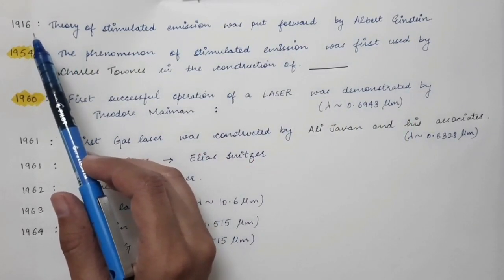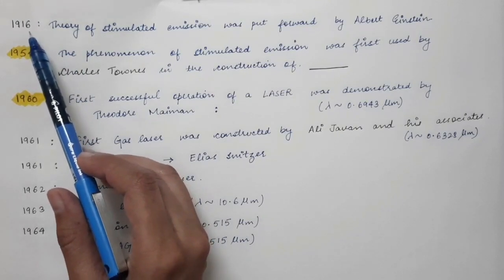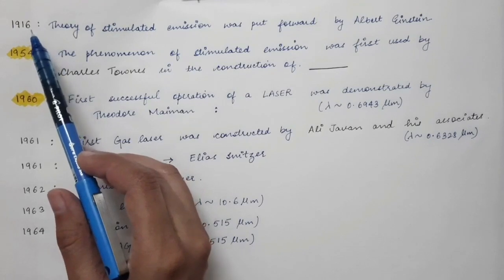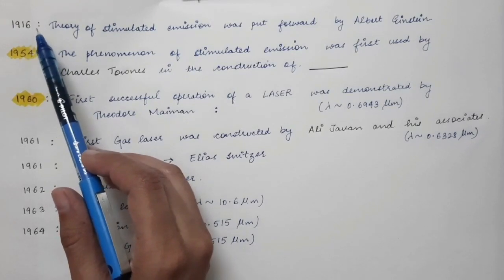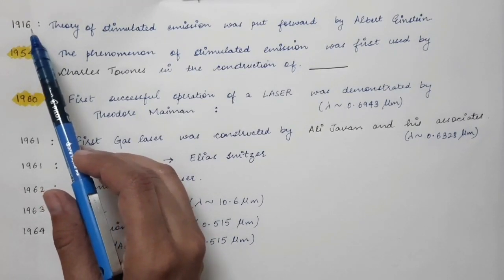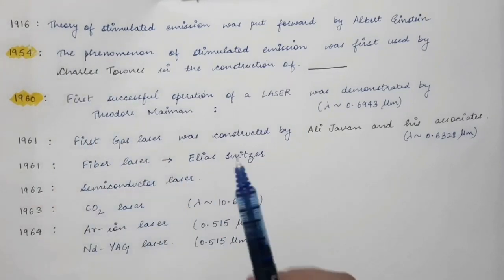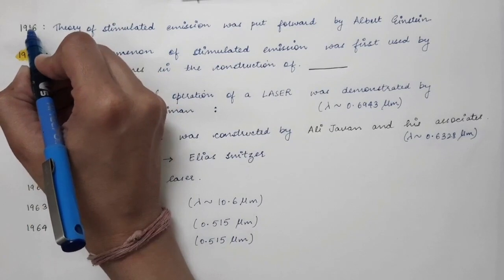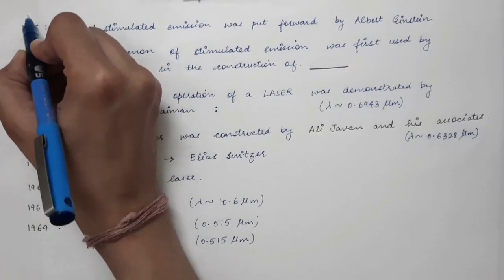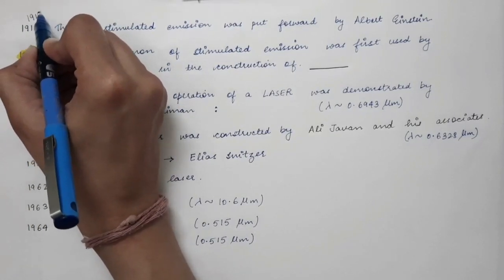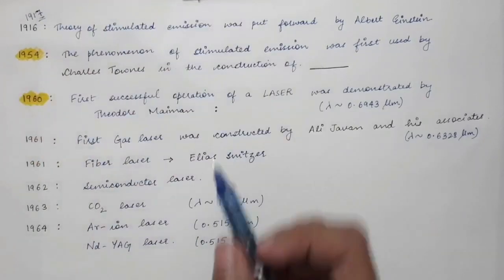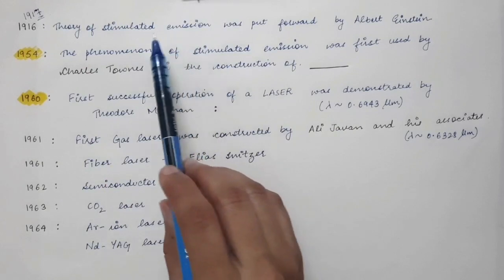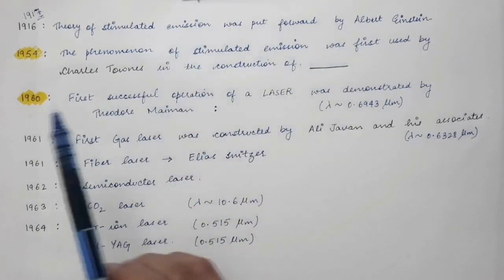And one more thing over here, that in some books it's written 1916, whereas in some articles on internet and also in some books of the syllabus it's written 1917. So according to the syllabus of Punjab University Chandigarh, it is written 1917. So in 1917, the theory of stimulated emission was put forward.